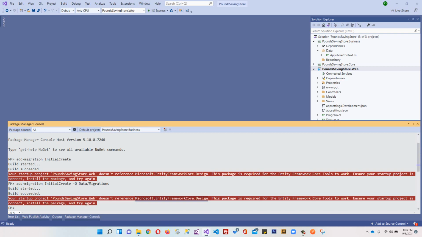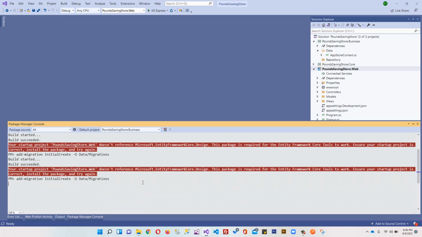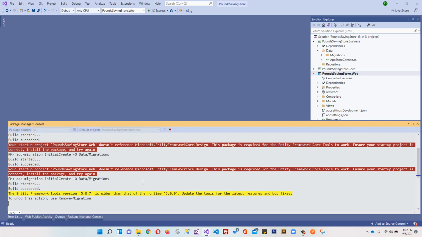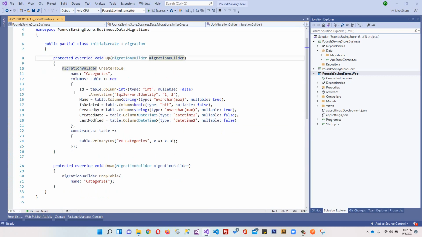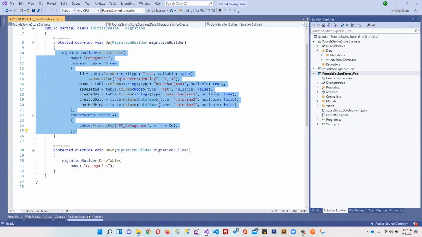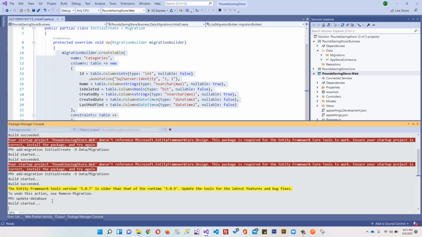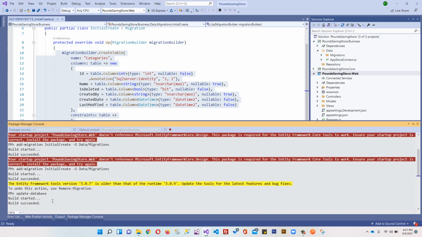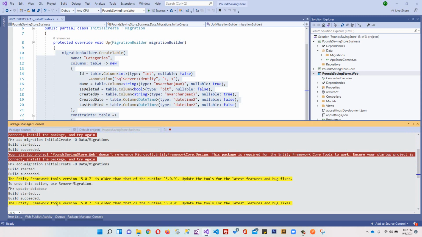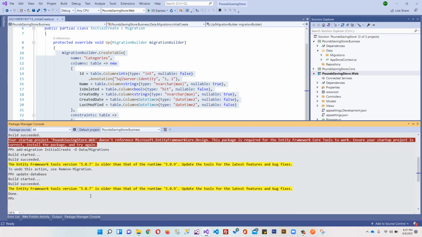Okay, so now we can come here and we can run that command again. So you can see that it has created migrations, and the next step is to run Update-Database and hit enter. Forget about these things, and it's done.